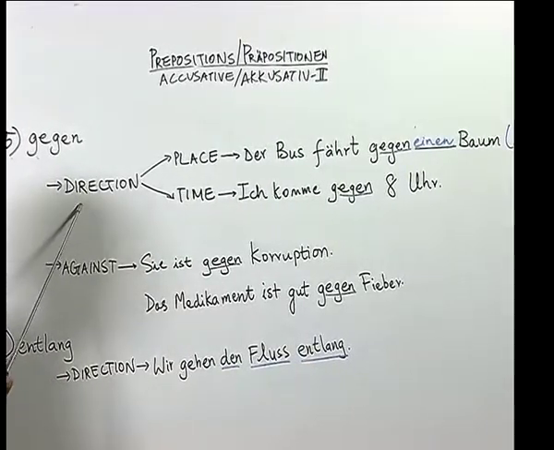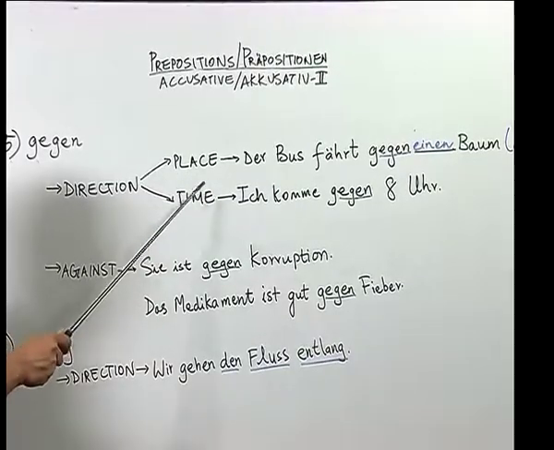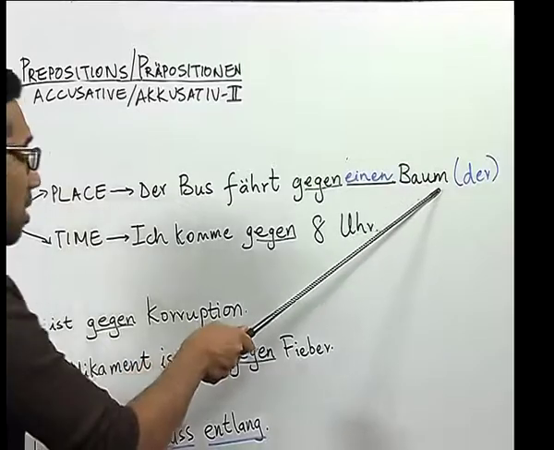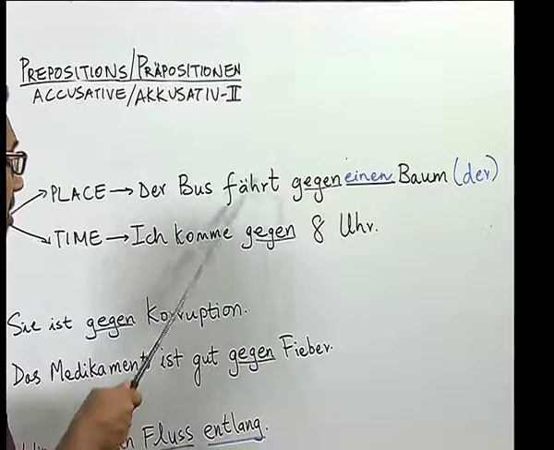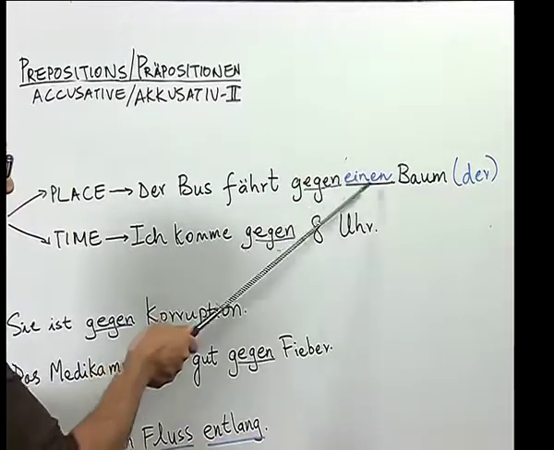In the first context, it has the meaning in terms of direction for place and time. For example, here we have a sentence: Der Bus fährt gegen einen Baum. Baum, you know, means tree. Now, this sentence means the bus drove against a tree or it struck a tree.